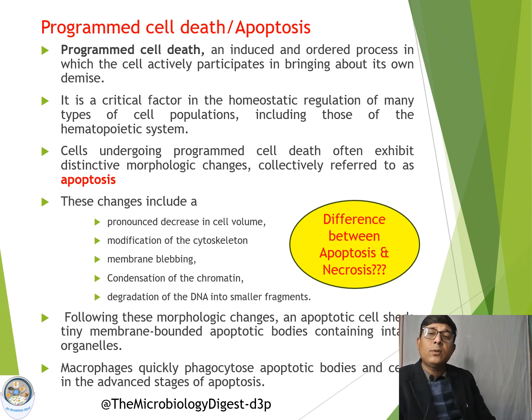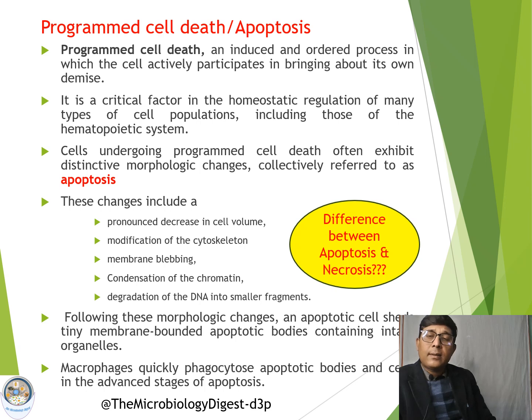Death is an induced and ordered process. So what happens here? These cells actively participate in bringing about their own demise. It means it is the death of our own cells through a regulated mechanism. So it is called programmed cell death. As we have already discussed, this is essential for regulation of hematopoiesis.